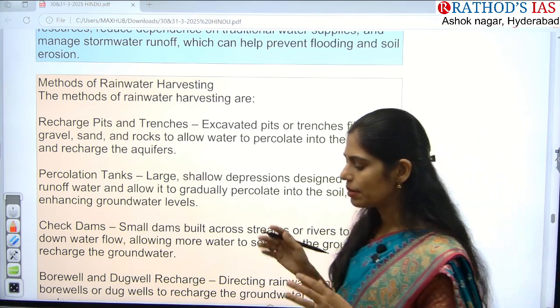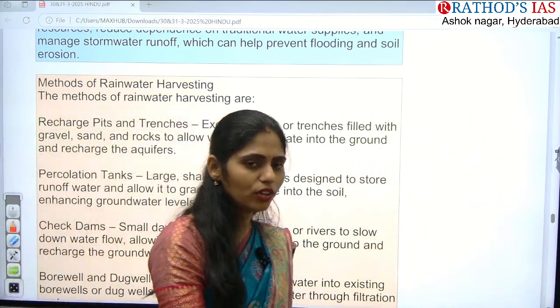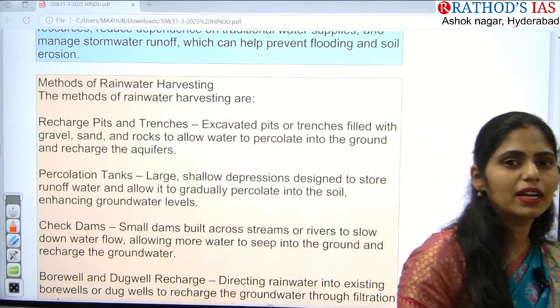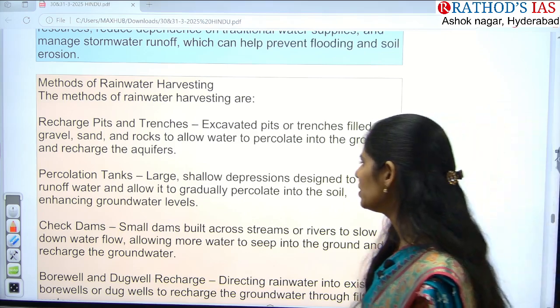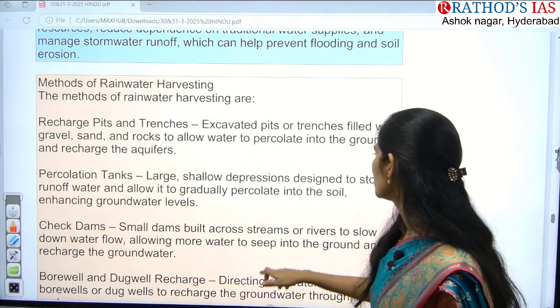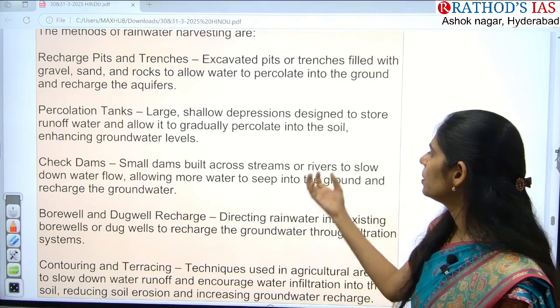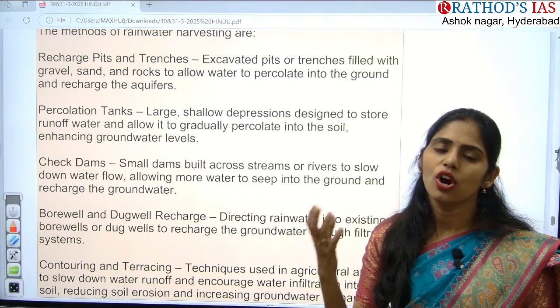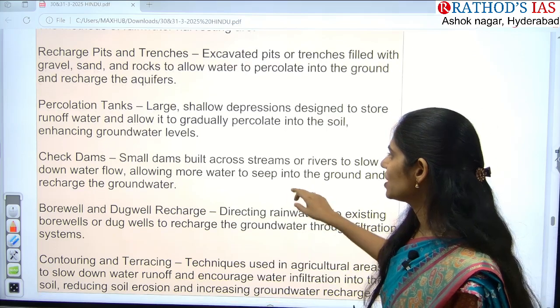So especially in some houses, if you see the wastewater which is coming outside, it will be going into certain drains, that is nothing but the pits which will be absorbing the water. And next one is percolation tanks, large shallow depressions designed to store runoff water, and they will allow it to gradually percolate into the soil, so that obviously we can go for recharging of our groundwater. And next one is check dams.